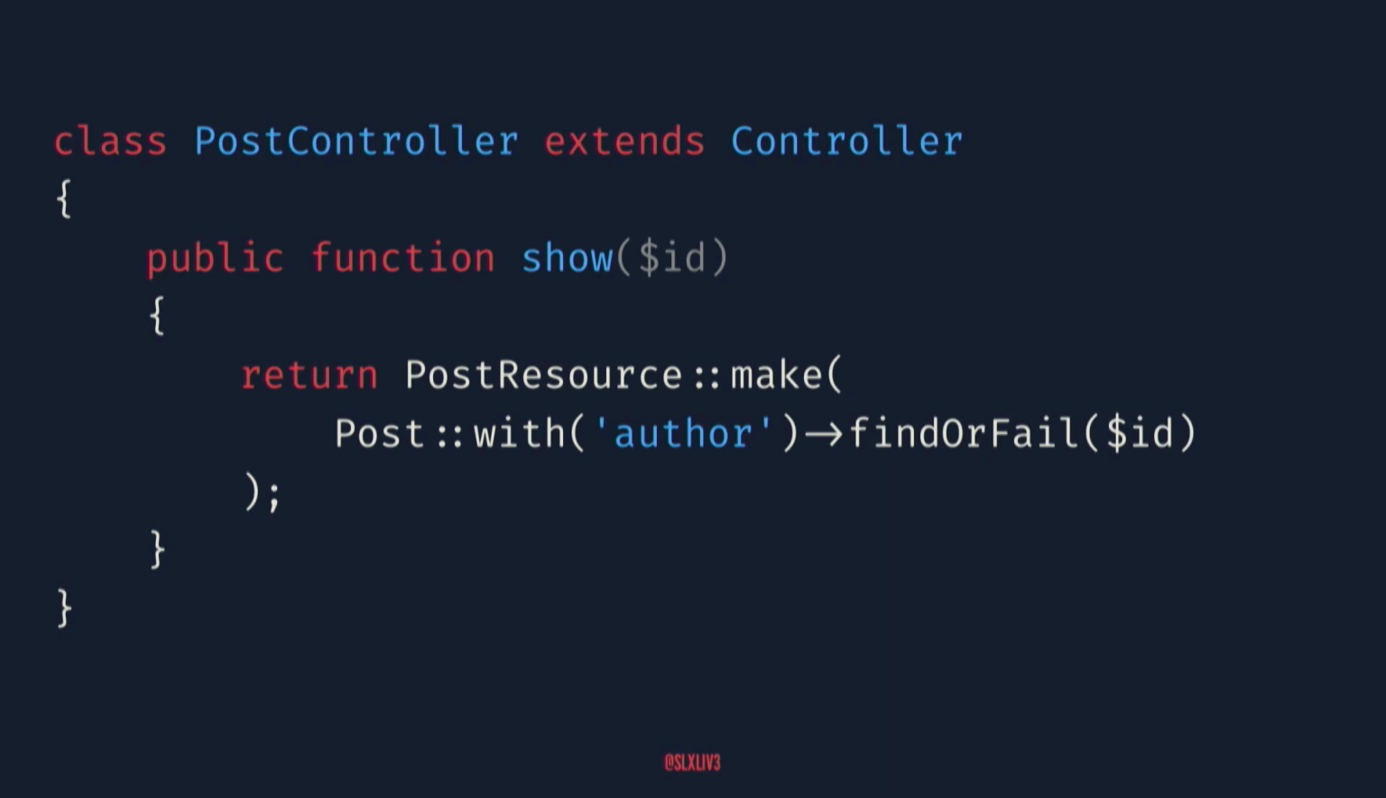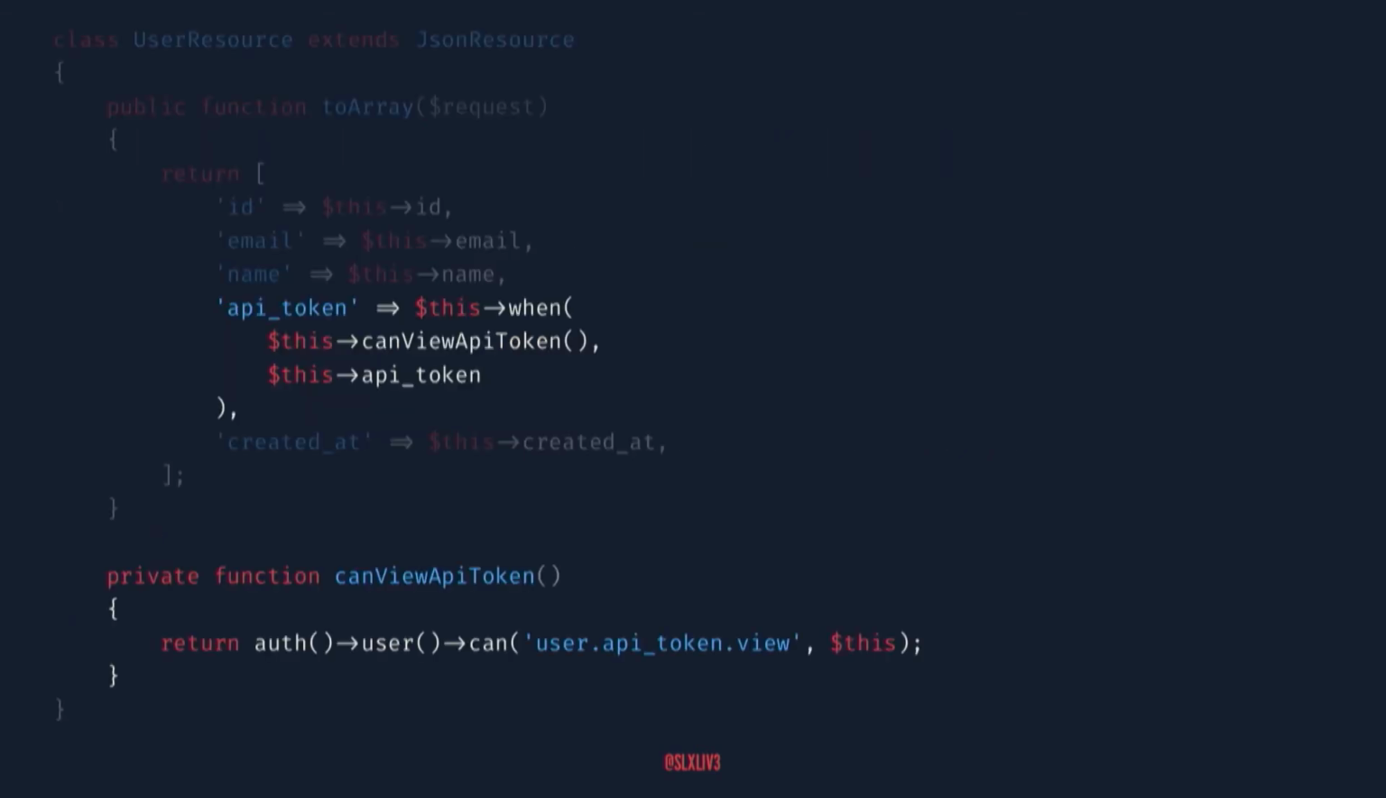So let's take a look at that post resource. This is how we would do it in the controller, but let's take a step back and talk about the API token. Maybe for whatever reason we decided we need to include that API token now, so we'll just jump back into our user resource. We'll add it back in there, and then we'll use that same when conditional to, if they've got permission, show the API token.